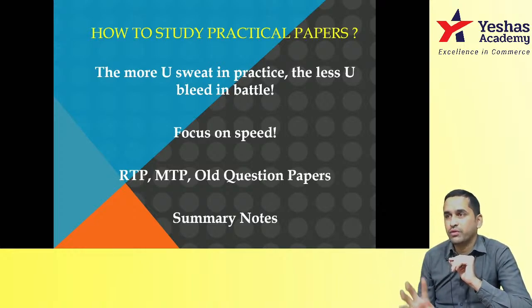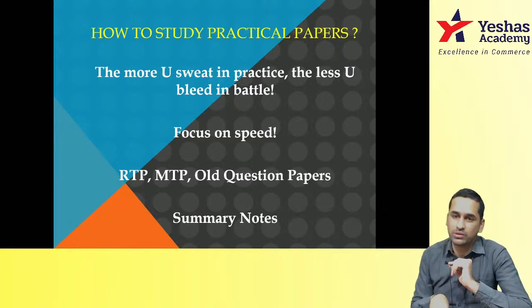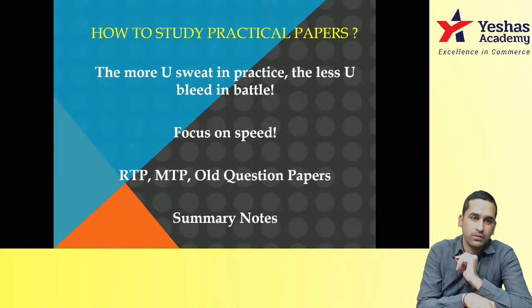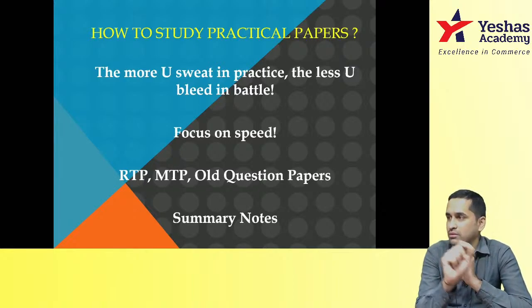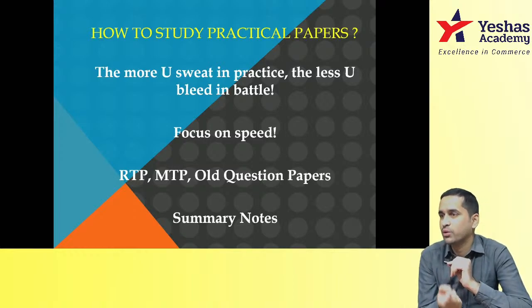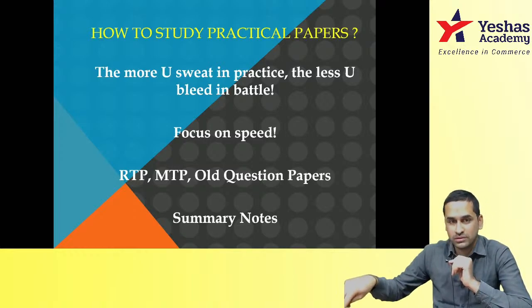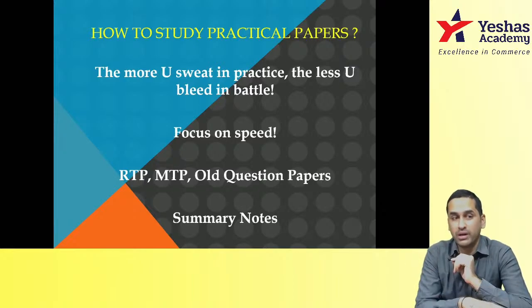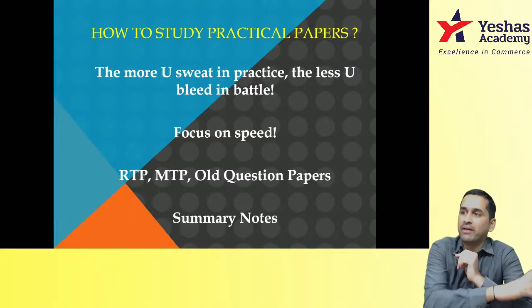So next time when you sit for revision, you will first study summary notes and then go to the main book. In that, whichever question you have marked as important, study only that. Don't start from the book, start from summary notes, go to important questions. Then also if you have time, average questions.